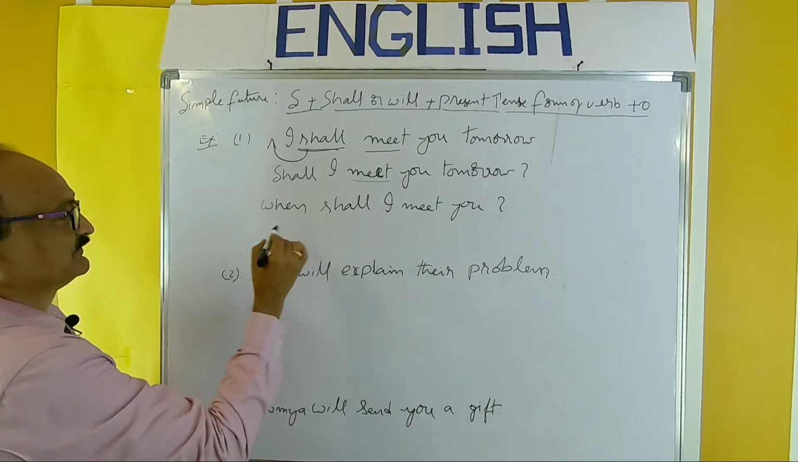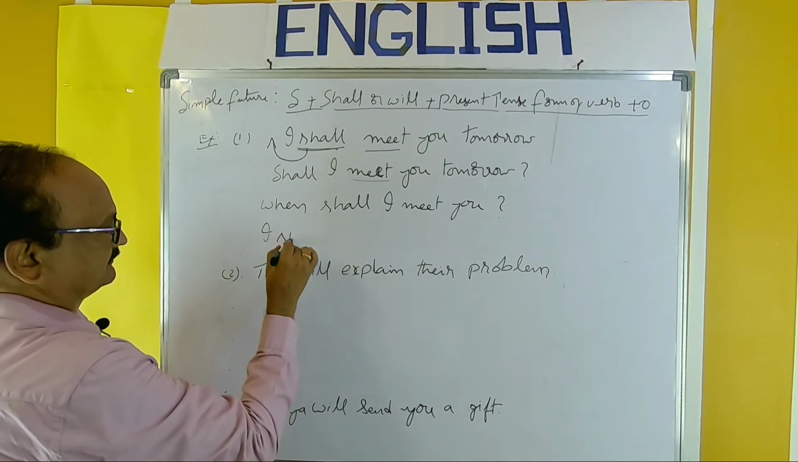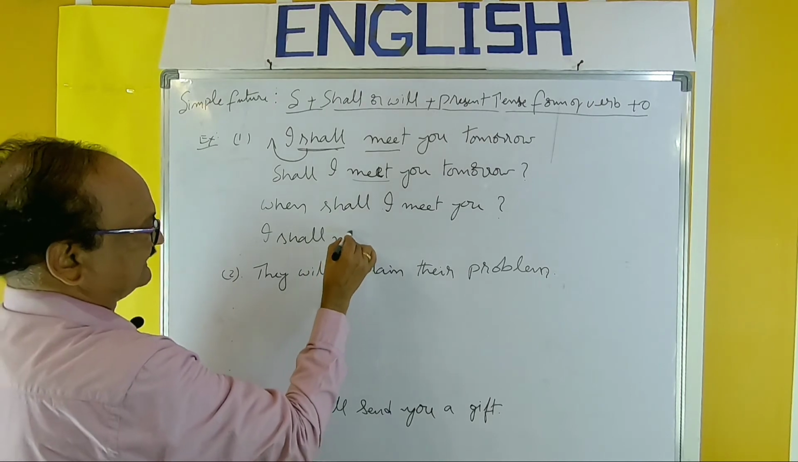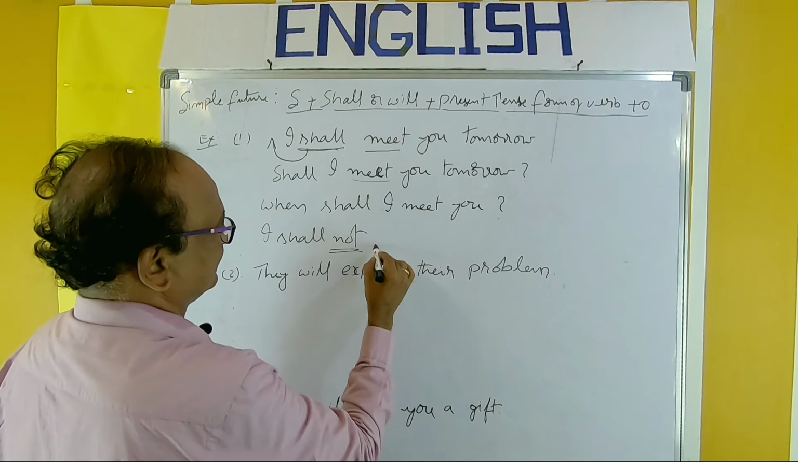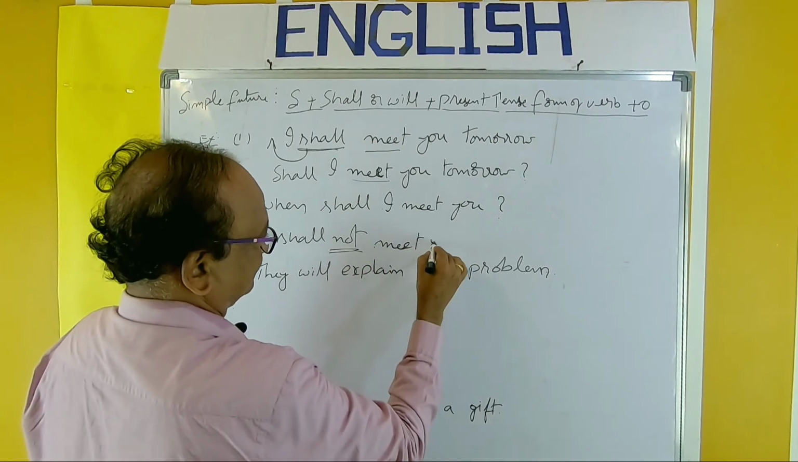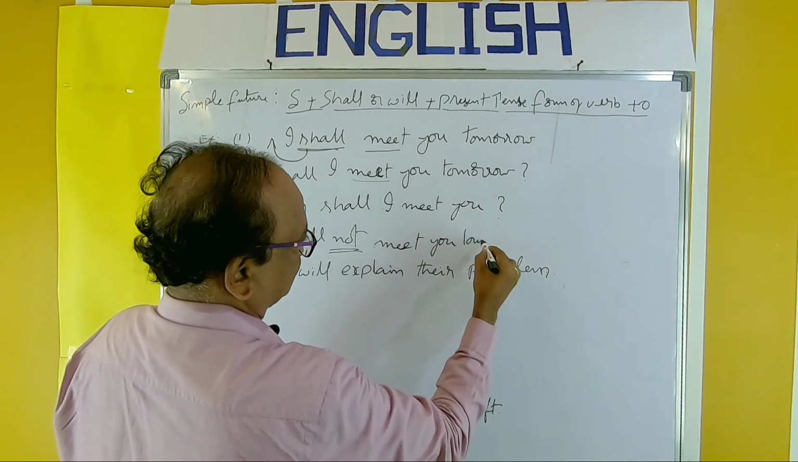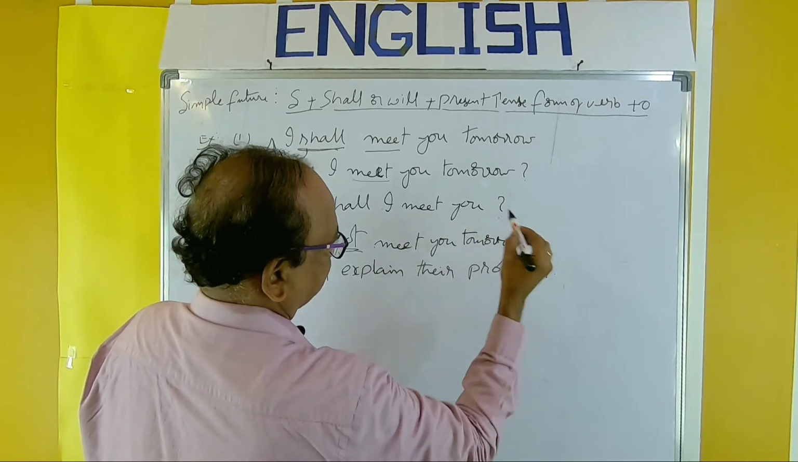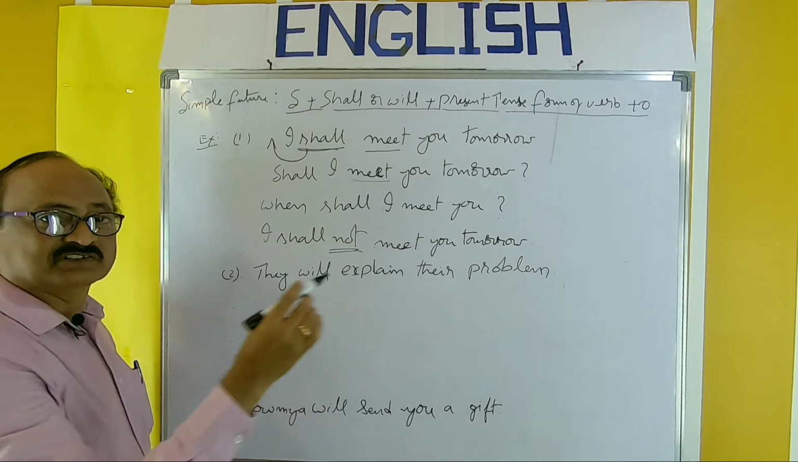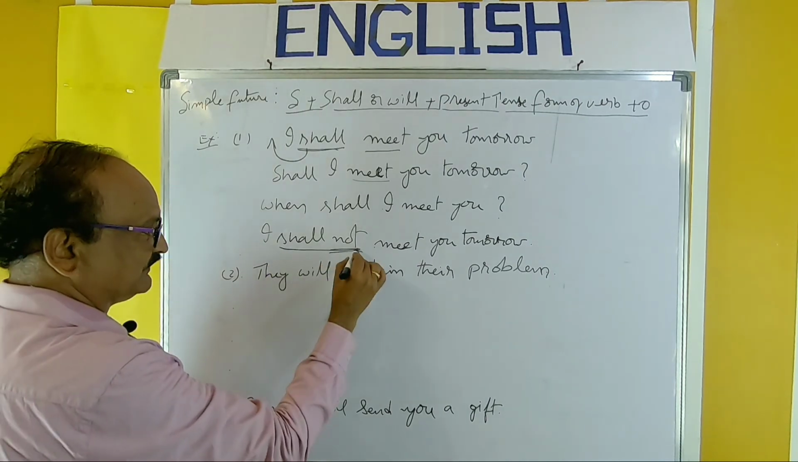Next, negative form. I shall not. So simply we have to use not along with shall. I shall not meet you tomorrow. So, I shall not meet you tomorrow. This is a negative form.